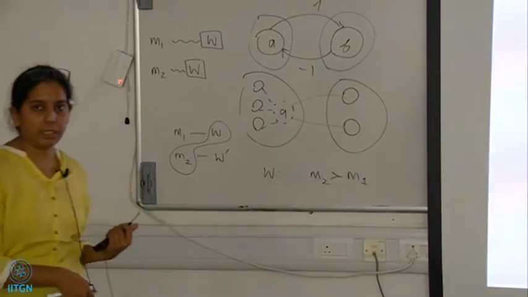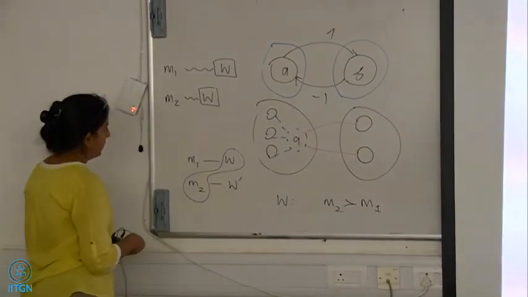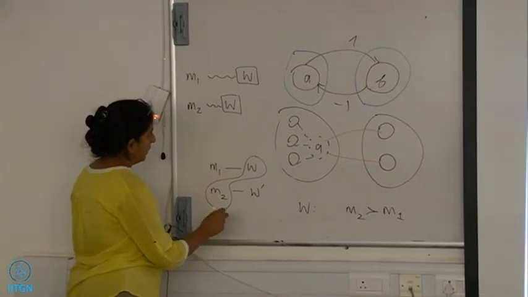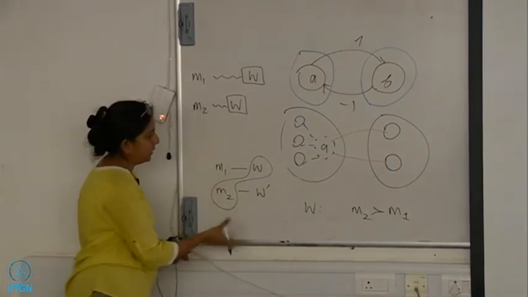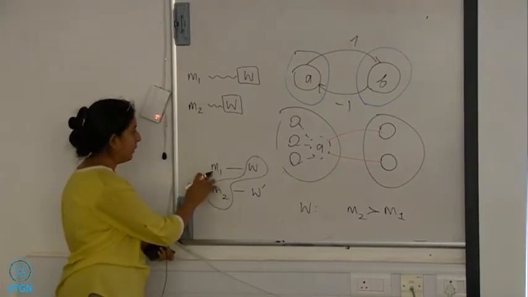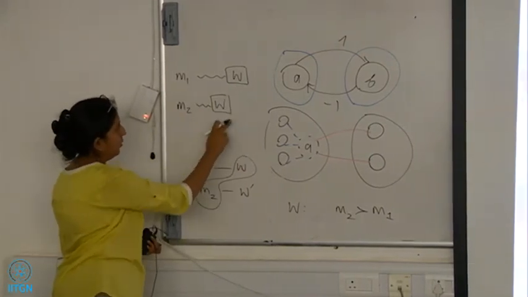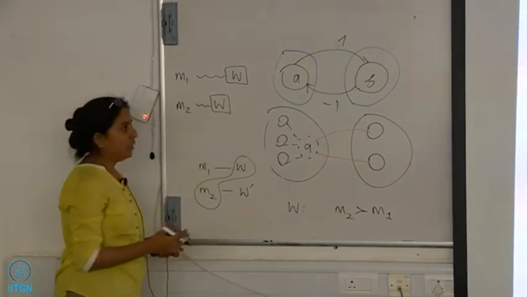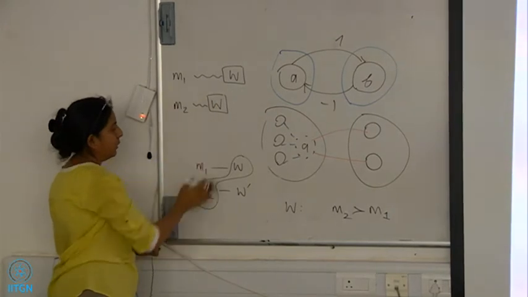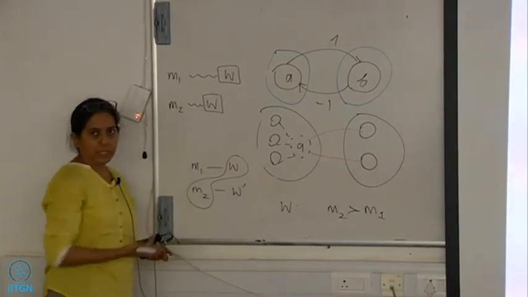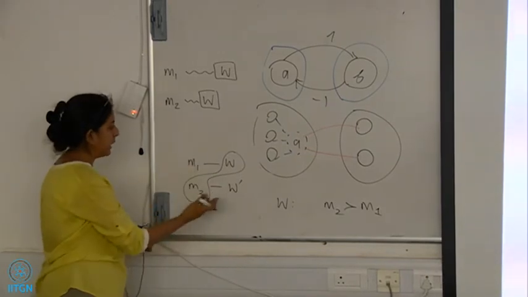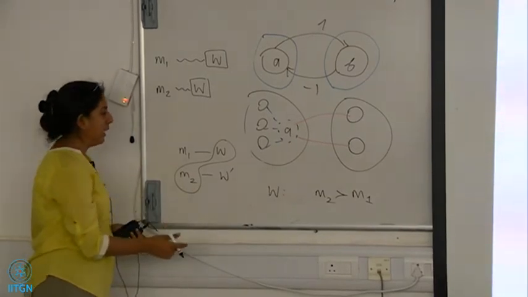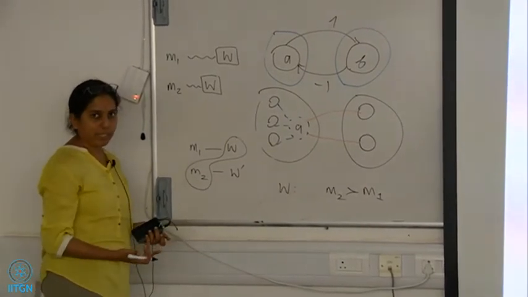Why the blocking pair? Okay, maybe let me just recap the whole thing because it's three lines. W is a valid partner for both M1 and M2. She is also the best valid partner, but we'll use that only later. Because W is a valid partner for M1, there exists a stable matching where M1 and W are matched. Let's look at that stable matching and ask whom M2 gets matched with, and let that woman be W prime.